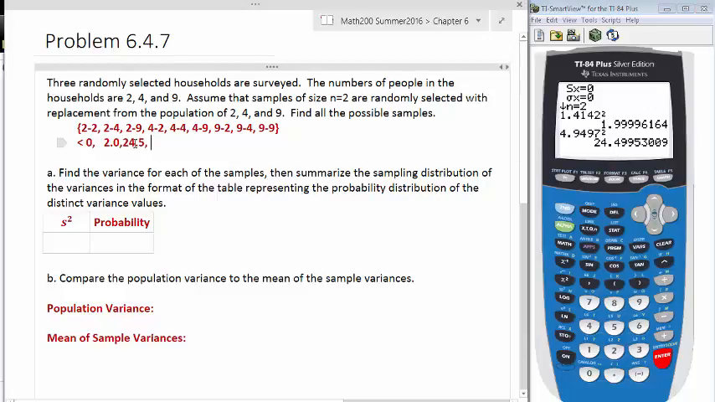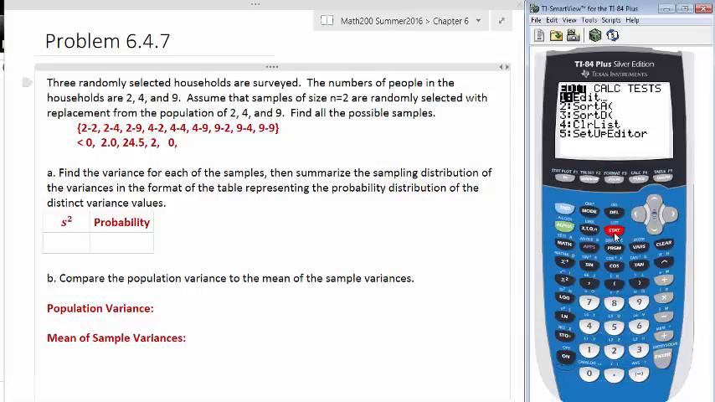Okay. And so now I have 4, 2, which we've had before, and we found that it's 2. We have 4, 4. Since it's the same number, we know that the variance is going to be 0. We have 4, 9. We don't have that yet. Let's do 4, 9. Let's go to Stat, Edit, and I want to change the first number to 4.